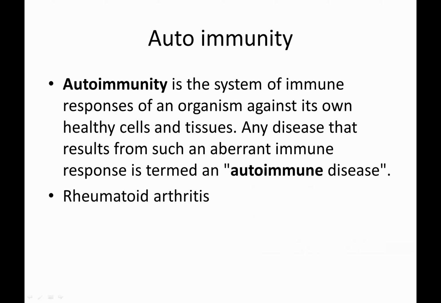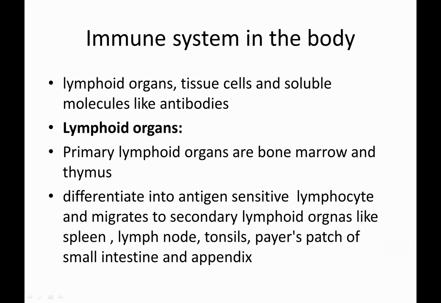Okay, next coming to immunity, autoimmunity: the immune system which fights against our own organs, own tissues, own cells. Because of this aberrant immune response, we call it an autoimmune disease. Example, rheumatoid arthritis, where the immune response treats our own cell as an antigenic cell and tries to kill it, causing swelling of the joints.